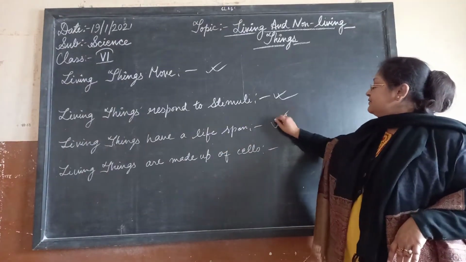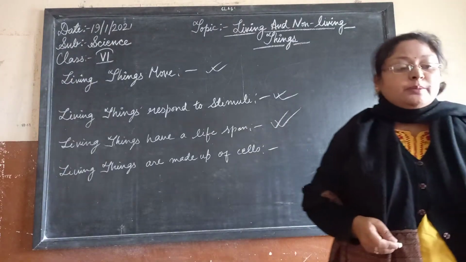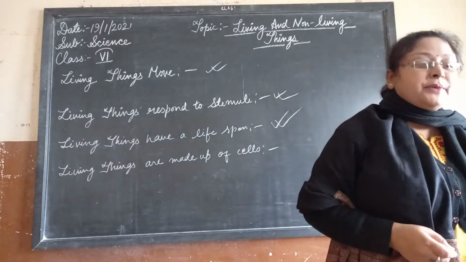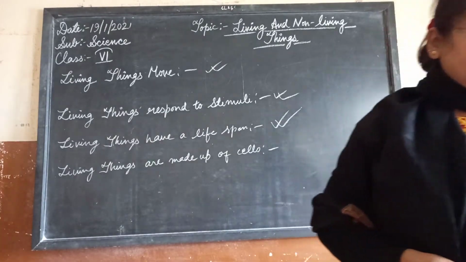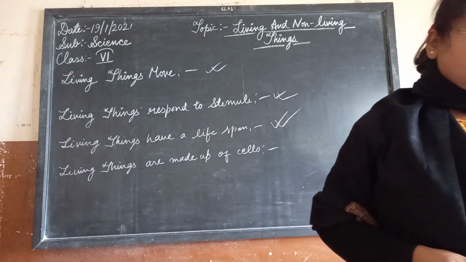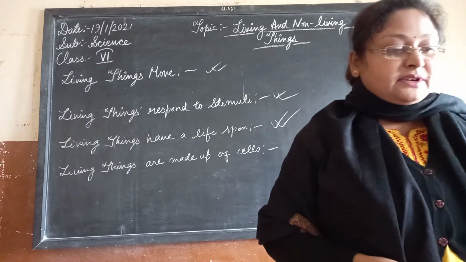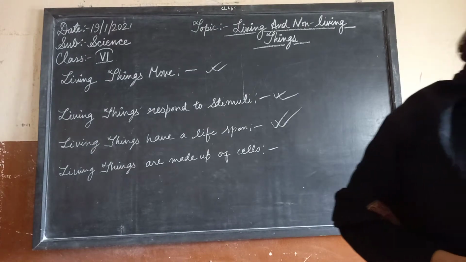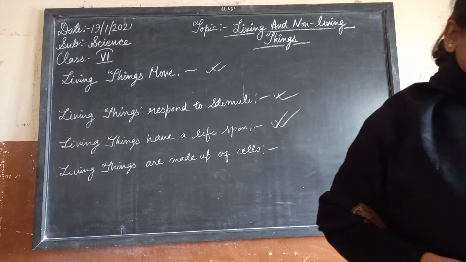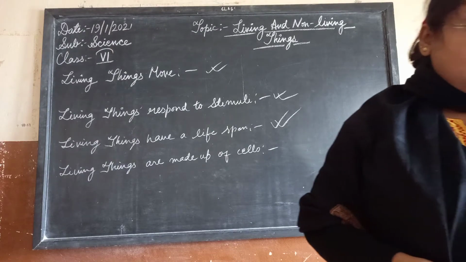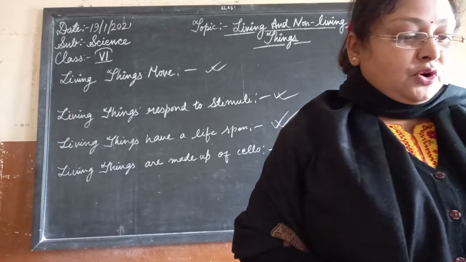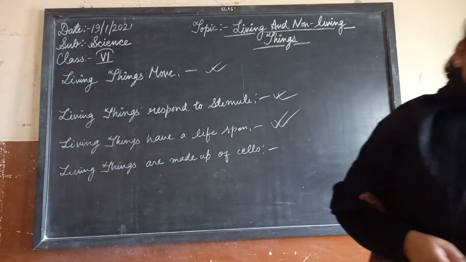And living things have a lifespan. Lifespan means they have an age. Up to a particular age they grow, and after they grow up they die also. So the period between the time of birth and death is what we call the lifespan. Different organisms have different lifespans. Human beings live 60 to 80 years, and bacteria have a short lifespan. Some live for thousands of years.